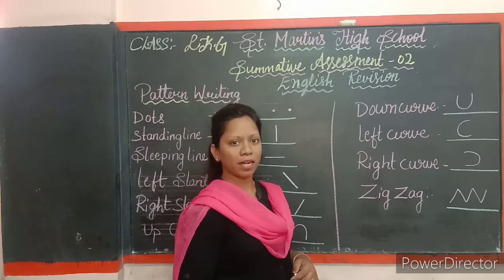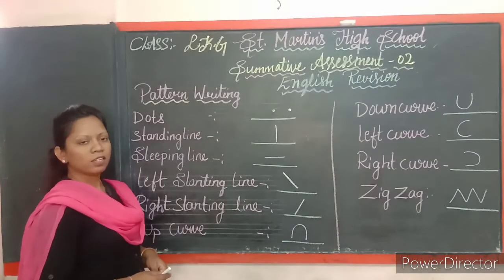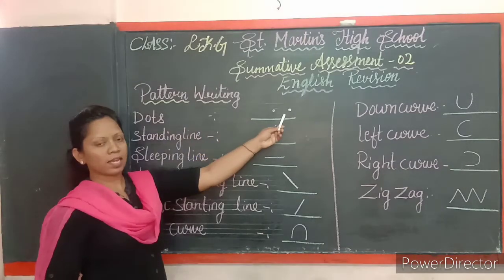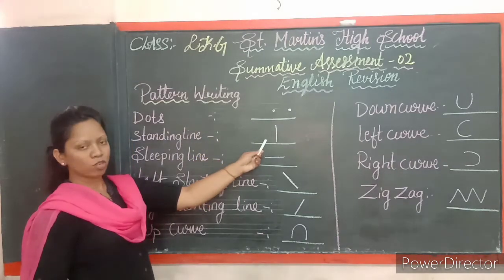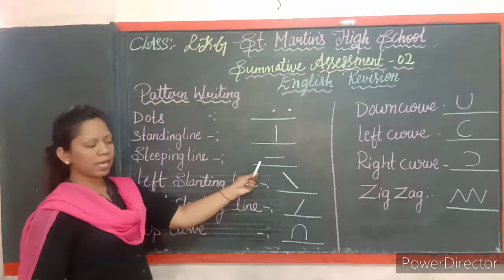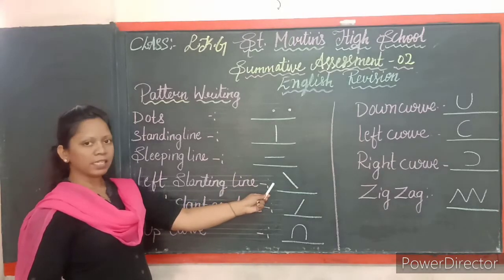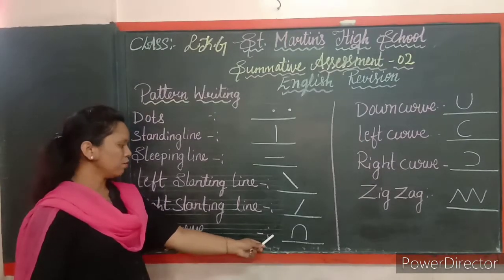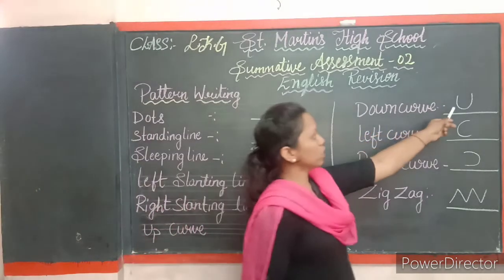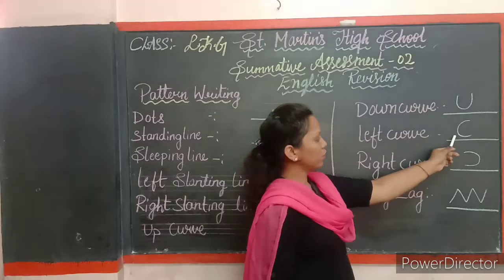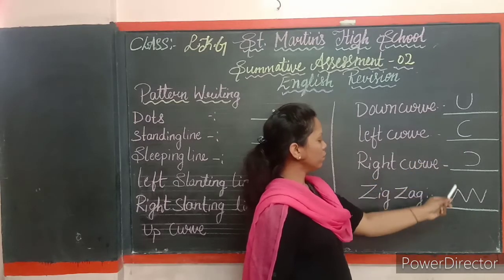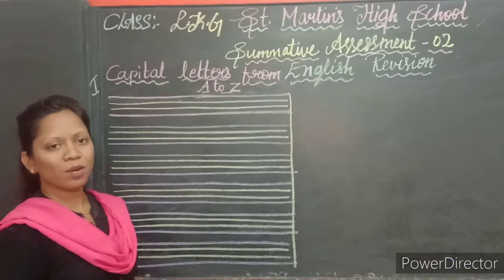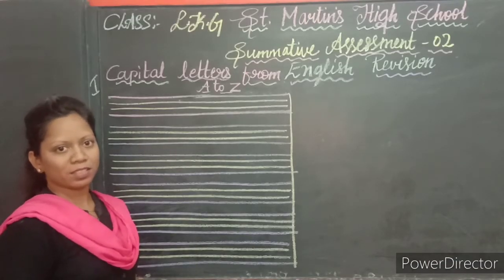Okay children, practice this. Children, let us revise once again. Dots. You have to place the dots like this. Next is standing line, sleeping line, left slanting line, right slanting line, up curve, down curve, left curve, right curve, zigzag. Understood children? Hello children, now I am going to teach you capital letters.